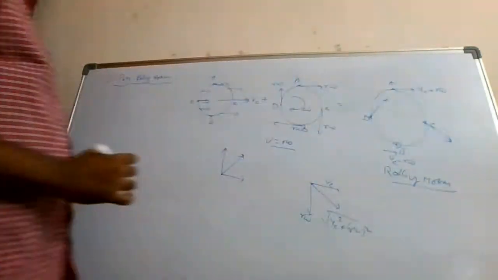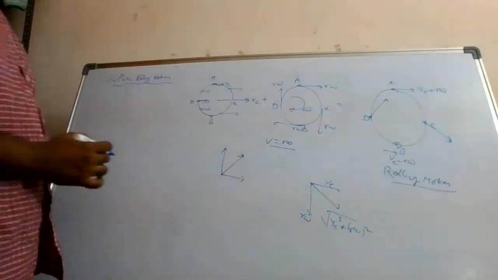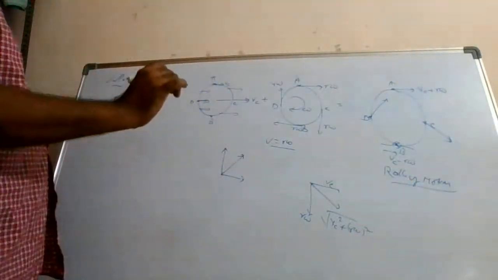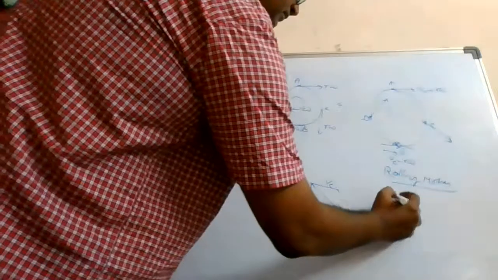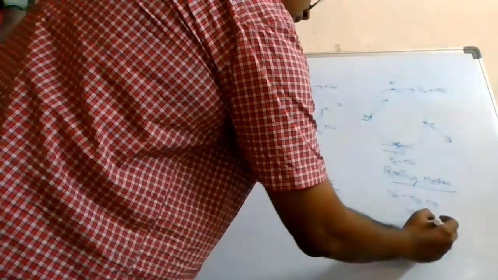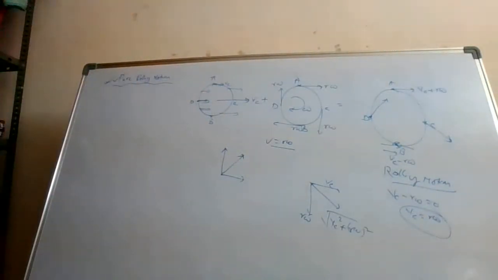This is the example of rolling motion. Now, what is pure rolling motion? This is the bottommost point. If the total velocity at this point becomes 0, that means Vc is balanced by r omega, or Vc is equal to r omega. This case is called pure rolling motion.